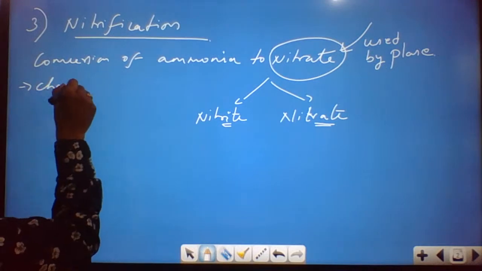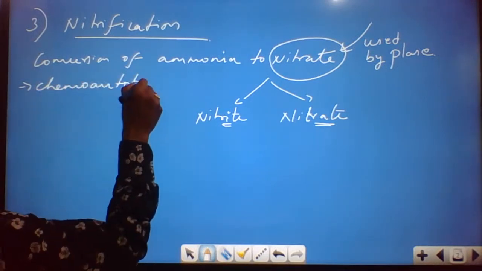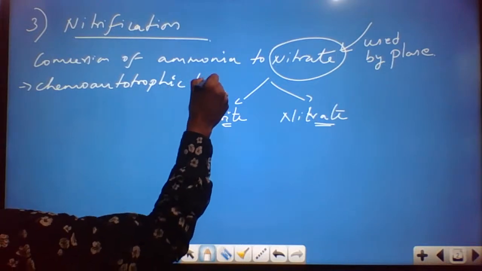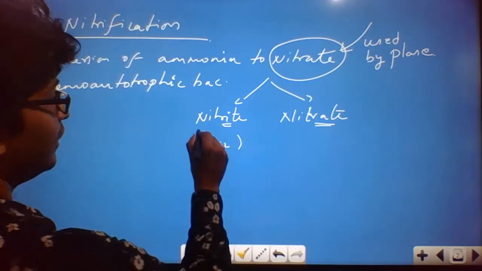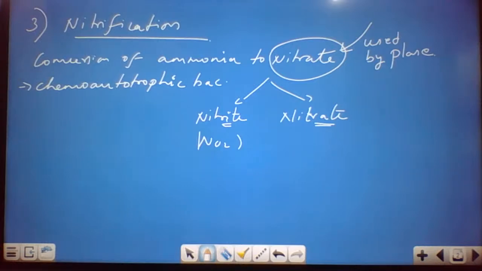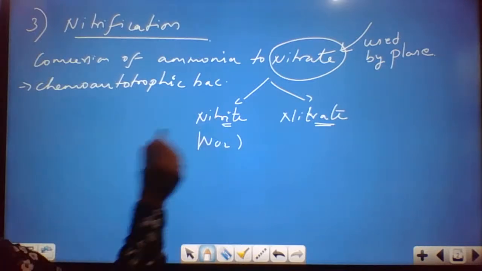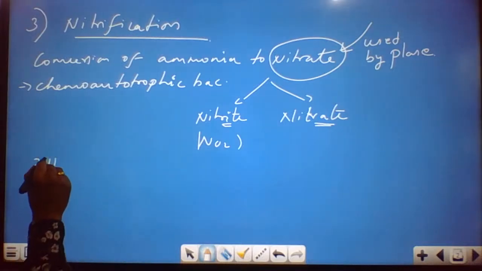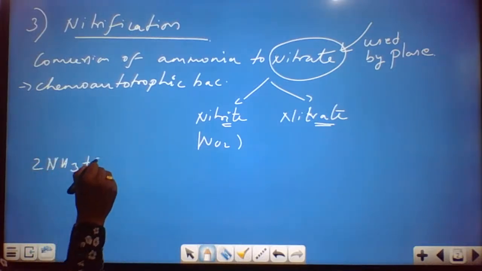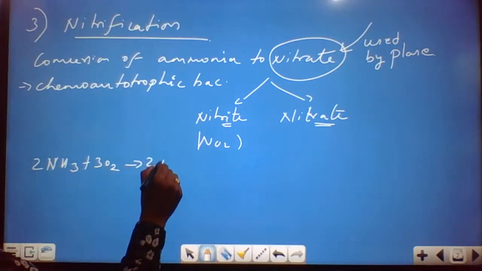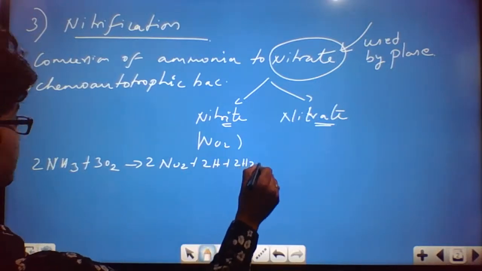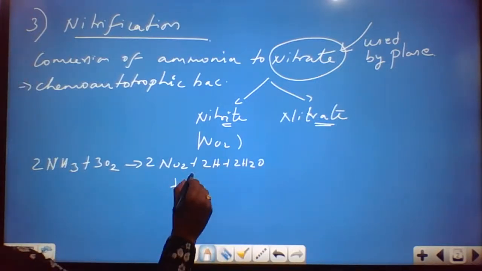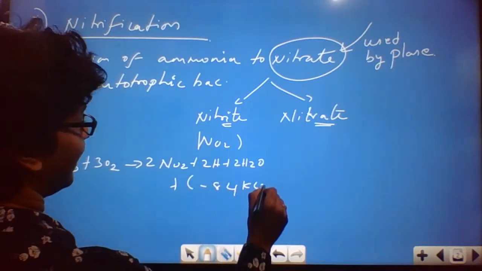Chemoautotrophic bacteria play a very important role in this process, that is nitrification. Nitrite can be represented as NO2 and nitrate as NO3. So what happens in the case of nitrite formation? The reaction is ammonia: 2NH3 combines with 3 molecules of oxygen, which gives rise to 2NO2 plus 2H plus 2H2O. This gives rise to minus 84 kilocalories of energy.